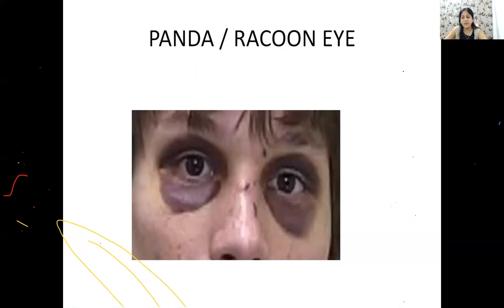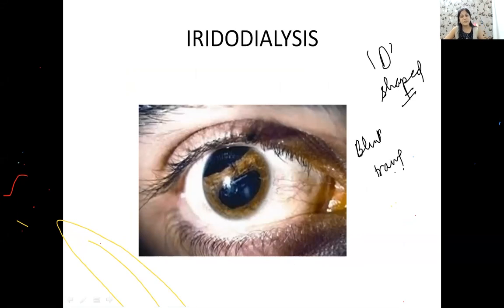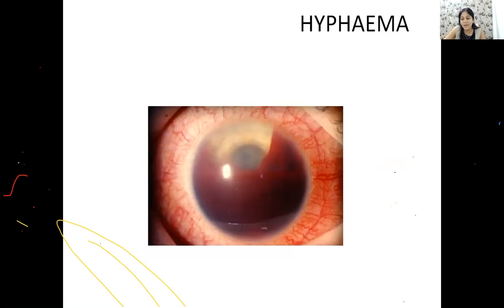Now see some pictures on trauma, quick pictures. This is called the panda or raccoon eye, where you have ecchymosis on the eyelid, most commonly seen when you have an anterior cranial fossa fracture. This is a picture of iridodialysis, where you have a D-shaped pupil. Where is this seen? When you have patients of blunt trauma, the characteristic D-shaped pupil.